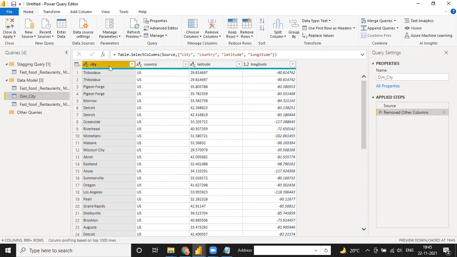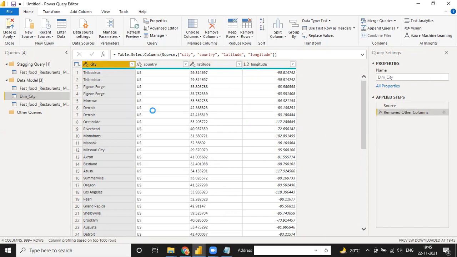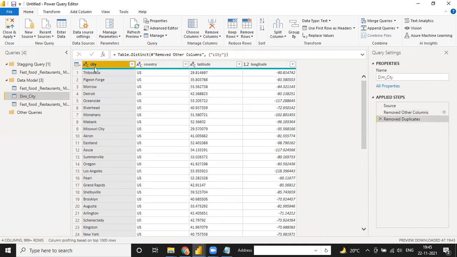Same way in the city, we have, see, this is the duplicate one. So if you click on the city, right click, there is an option here, remove duplicates. So you can click remove duplicates. It means in the city column, we don't have any duplicate value now.